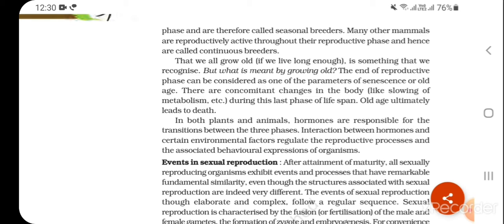In both plants and animals, hormones are responsible for the transitions between the three phases. Interaction between hormones and certain environmental factors regulate the reproductive processes and the associated behavioral expressions of organisms.